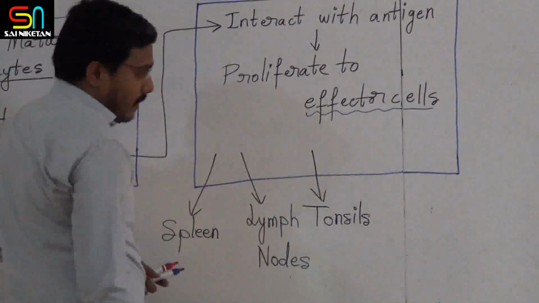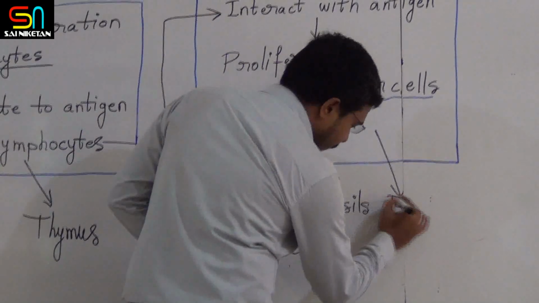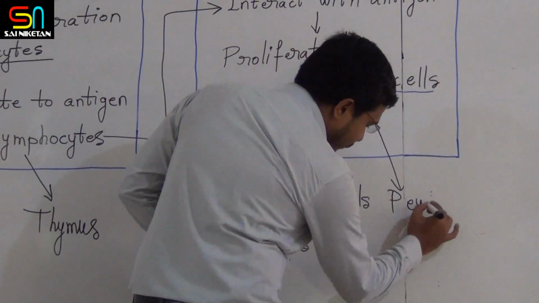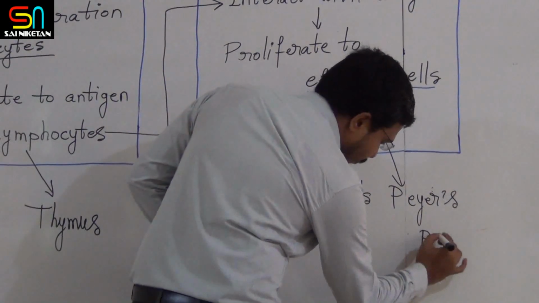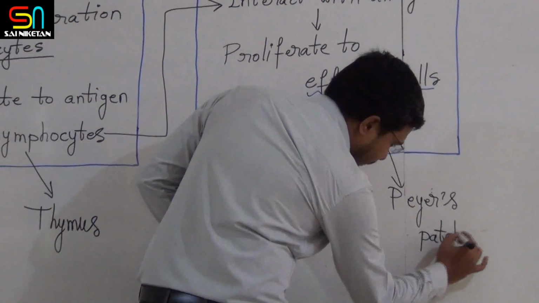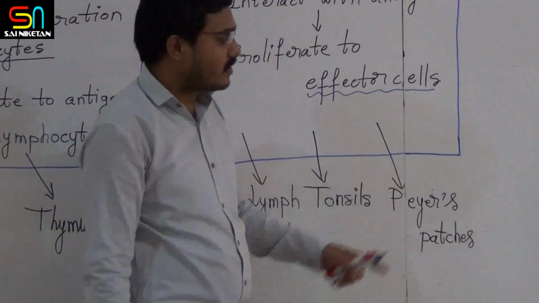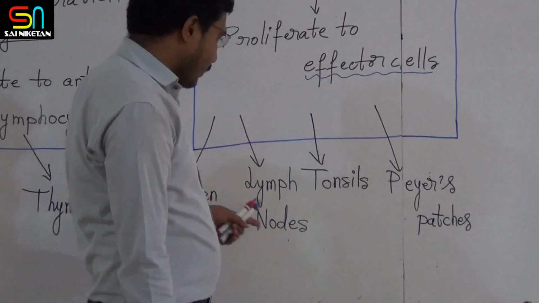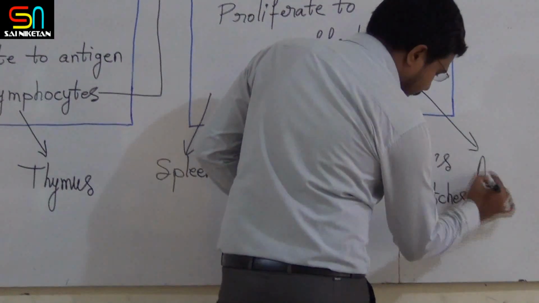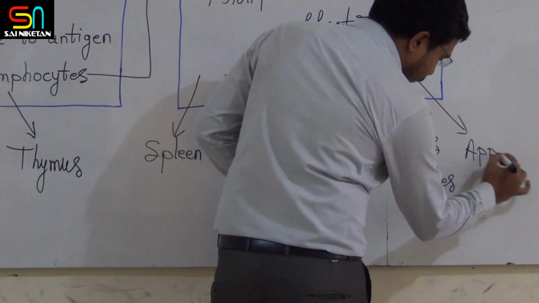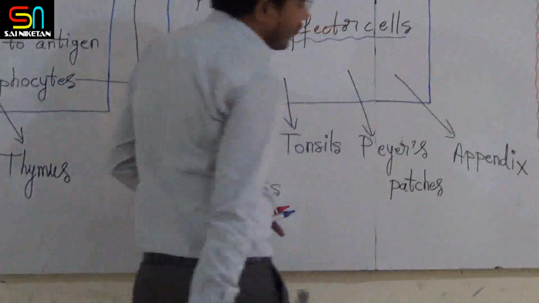Example number 4 is Peyer's patches. I will tell you, Peyer's patches are present in the small intestine. Just remember that. And example number 5 is, everybody knows, appendix.